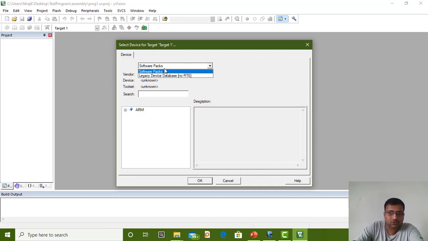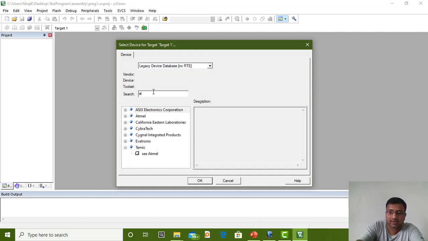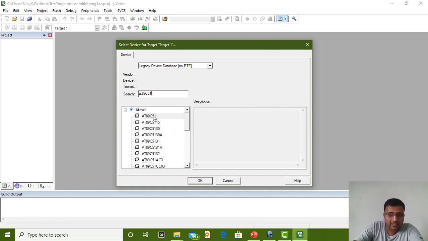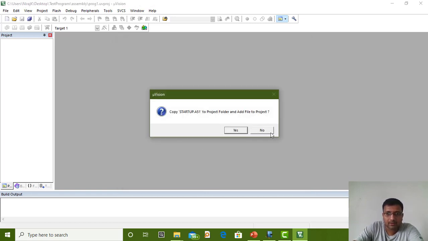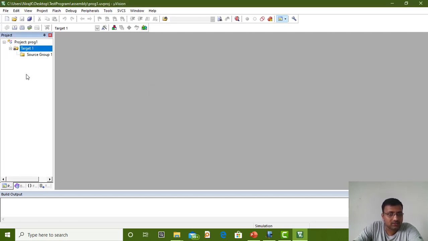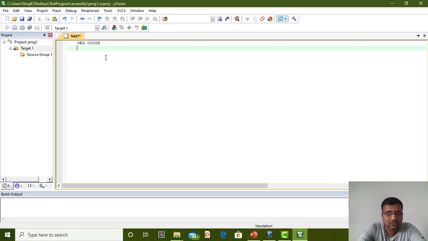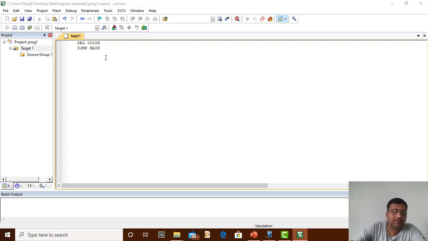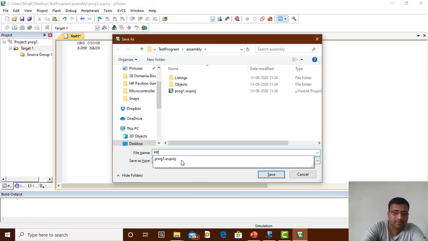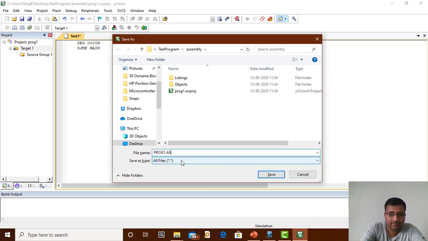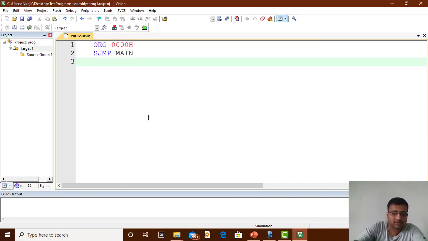Then we can choose the legacy device as 8089C51. So select this 8089C51, click OK. I'm writing assembly code, that's why select No. So this is the code. I will create a new file here and then start writing the code. org 40h, jump to main. Okay, I'm going to save this as prog1.asm. Okay, I have saved it. Then I will put main here.